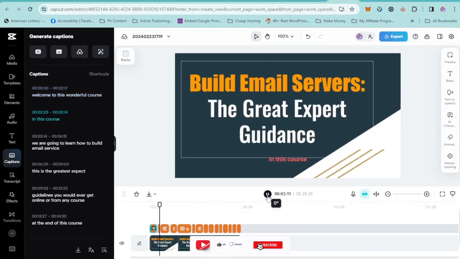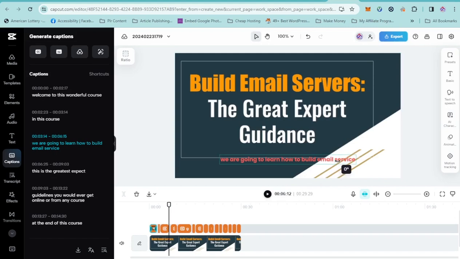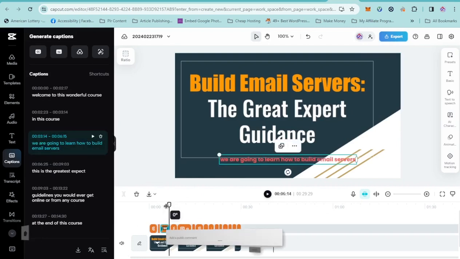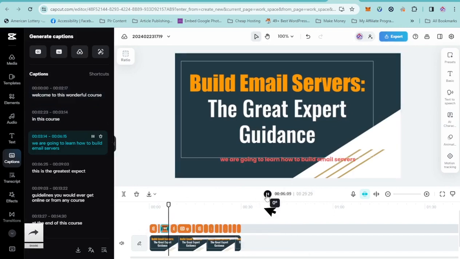In this course, we are going to learn how to build email service. So now I said email service, but it gave me email servers. So we are going to change that to service. You understand? So that's what we are going to do. So now we are okay with that. Then you just click on this side and you change it. All right, so let's click here, to service.